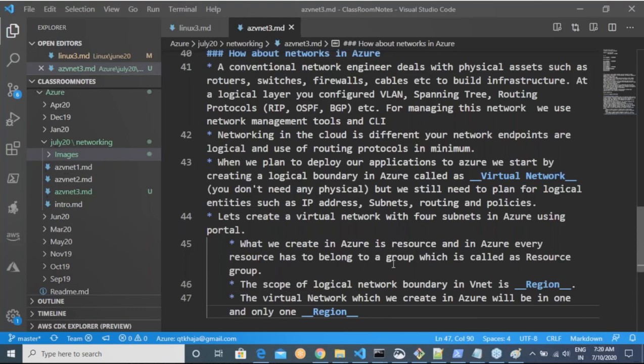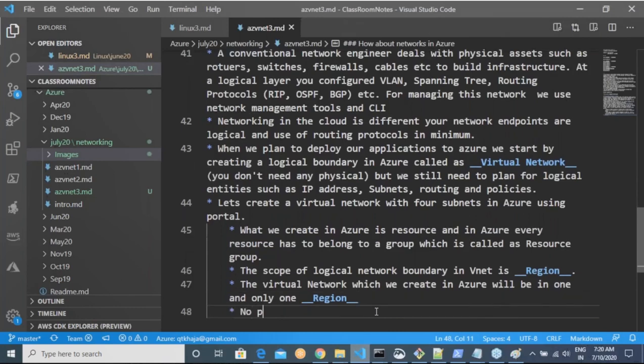It is not that you are supposed to have only one network. And there is no price involved for creating a VNet, a virtual network.